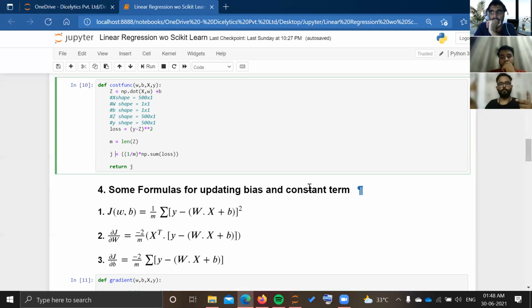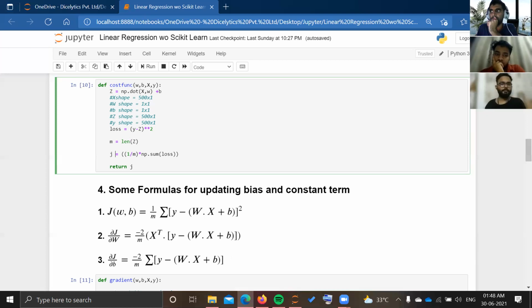W will be 4, comma 1, right? Because it's a 1D vector, because weight is unique for every column. You won't have a different weight for every element of the column. For one column there will be one weight, for another column there will be W2, for the third column there will be W3. It's the weightage given to each feature, right? So the weight matrix becomes 4, comma 1 because there are 4 features. If there were 5 features, it would have been 5, comma 1.